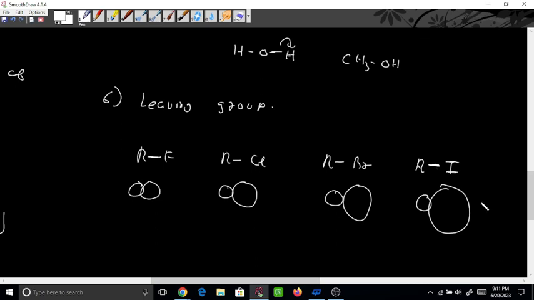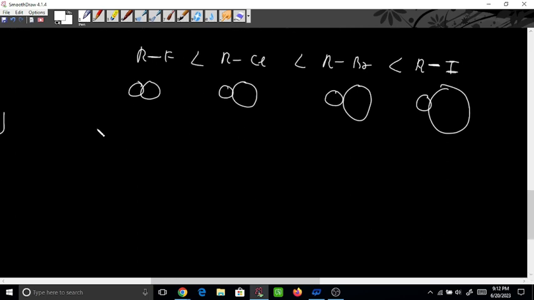So which one will be the better leaving group? RI will be the better leaving group. If you see the rate of the reaction between RF and RI, which one will have the higher rate? RI will have the higher rate, because it will be broken easily. Okay, got it? Now the 7th part.